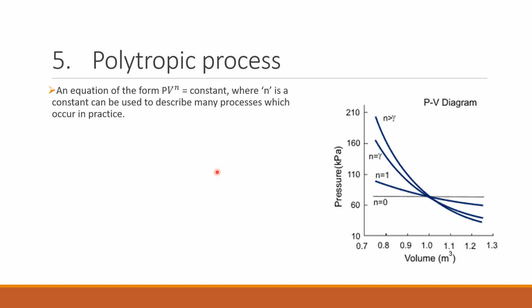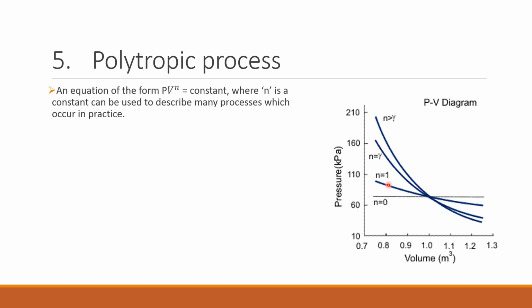To elaborate on that point, consider the graph shown in this figure. It shows different curves with different n values: n greater than gamma, n equal to gamma, n equal to 1, n equal to 0, etc. The vertical line would be n equal to infinity. So consider the case of n equal to 1.